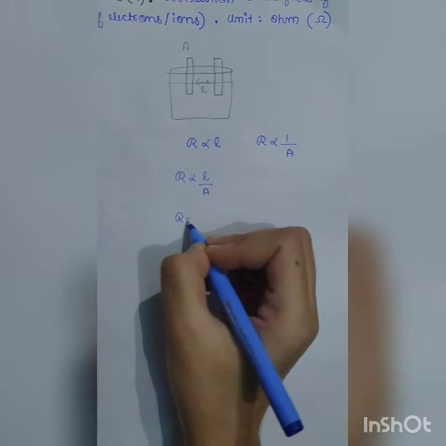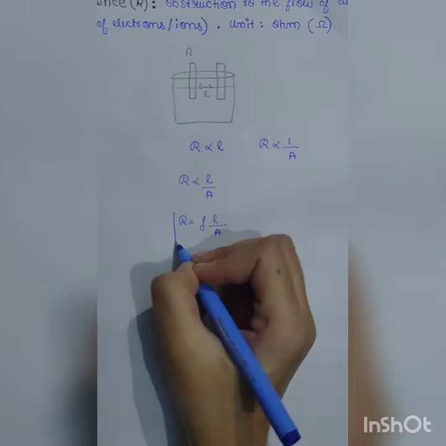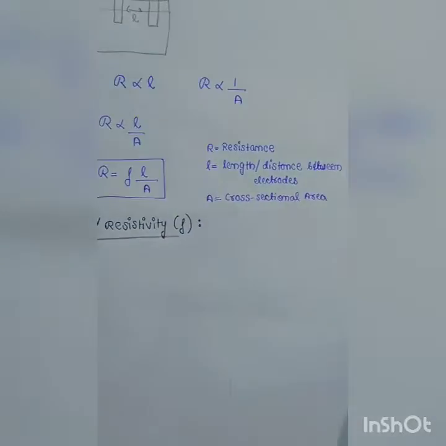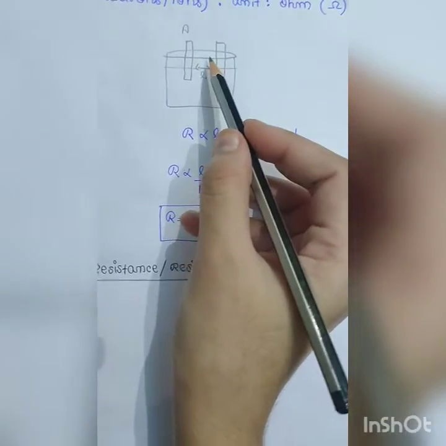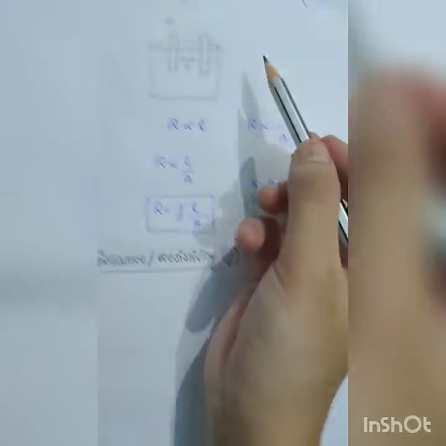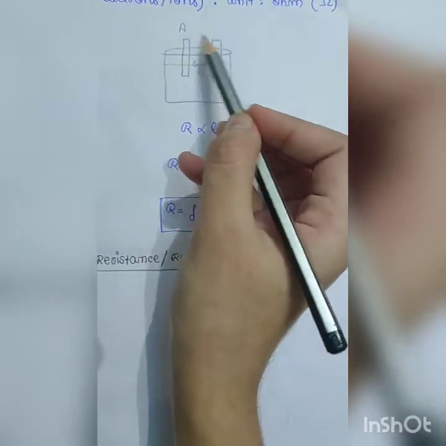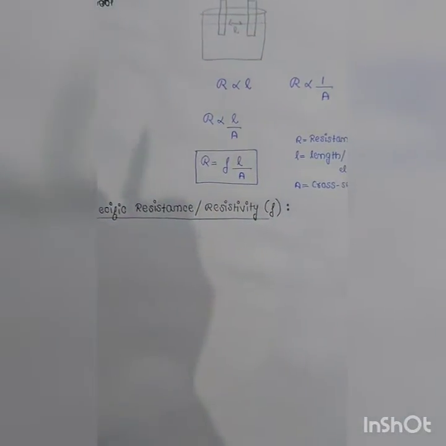To convert the proportionality into equality, we have to use a constant, and that constant is rho. So resistance is equal to rho L by A. R is resistance, L is length in case of a metallic conductor, and in case of an electrolytic conductor it is the distance between two electrodes. A is the cross-sectional area of these two electrodes, and rho is specific resistance or resistivity.